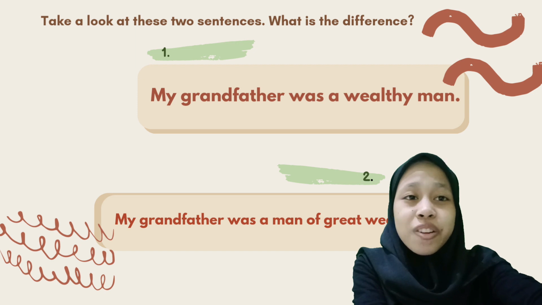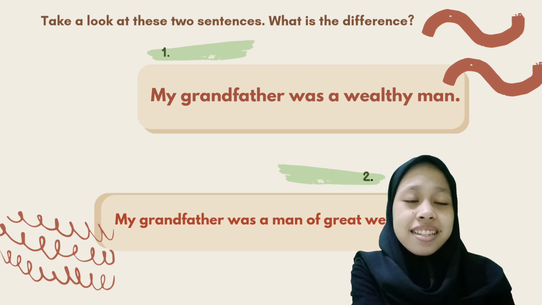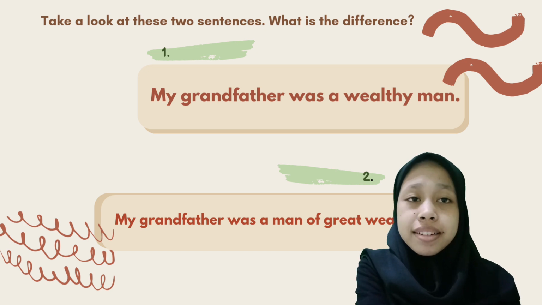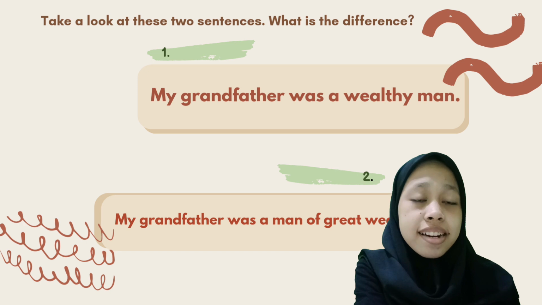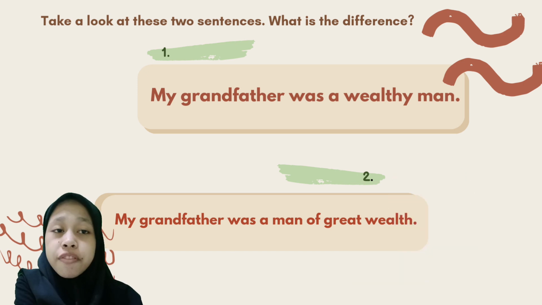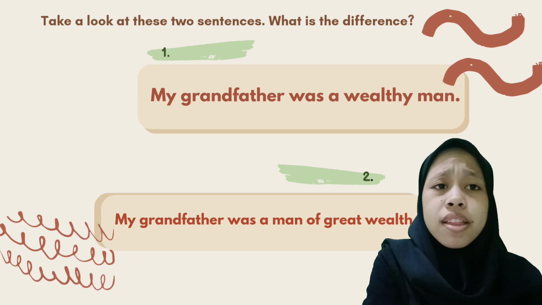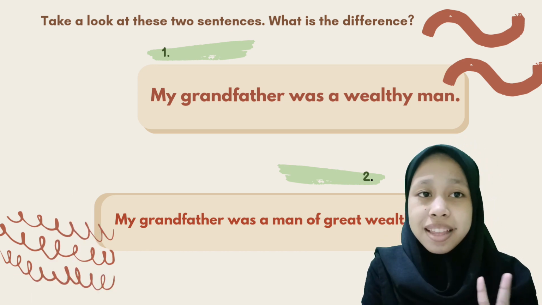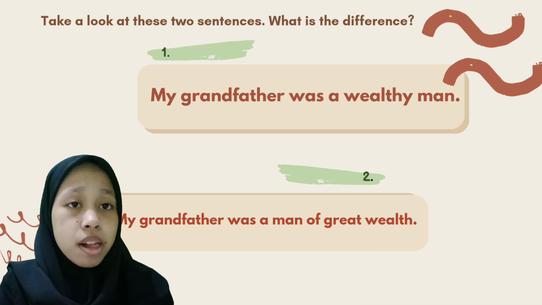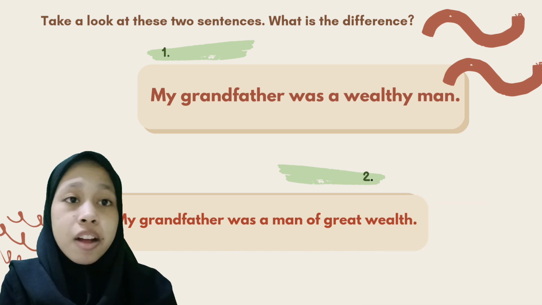So guys, look at these two sentences. The first is, "My grandfather was a wealthy man." The second, "My grandfather was a man of great wealth." What is the difference between the two sentences? In sentence 1, the word wealthy modifies the noun man.